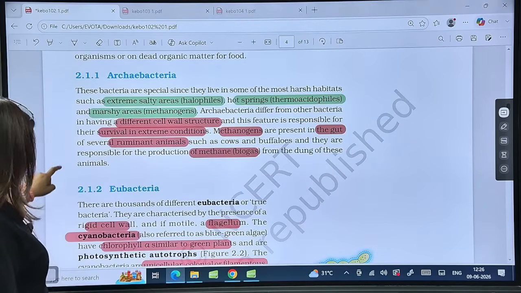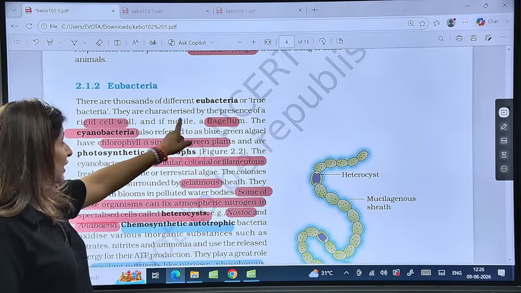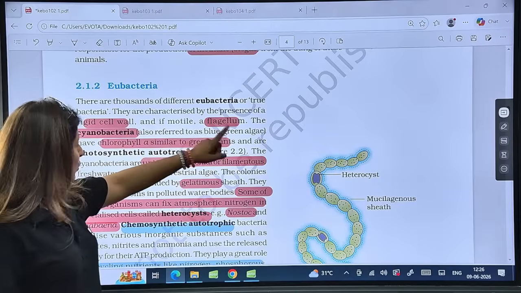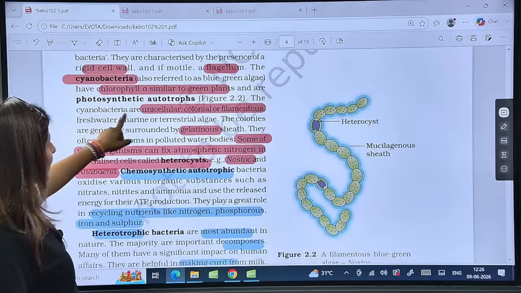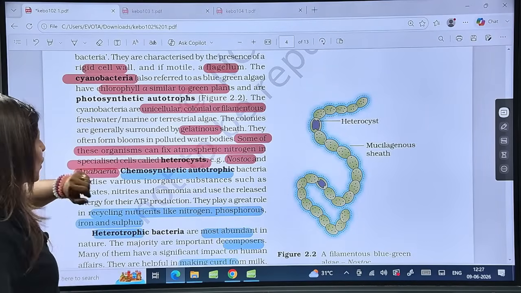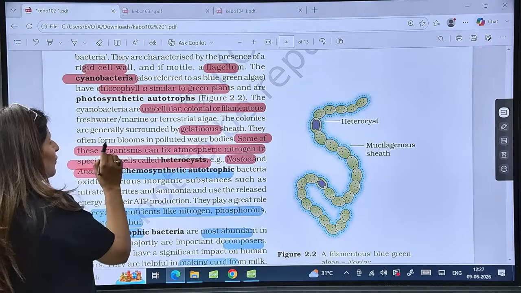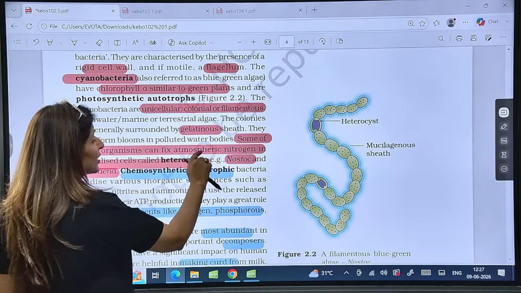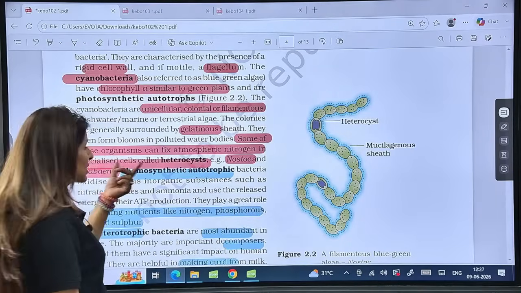Clear? Now, talking about eubacteria, they have a rigid cell wall and they may or may not have flagella. If they have flagella, they will be motile. Now, cyanobacteria, referred to as blue-green algae, have chlorophyll a similar to that of green plants. What is the structure like? Unicellular, colonial, filamentous. Cyanobacteria are photosynthetic autotrophs. Is that clear? They are surrounded by a mucilaginous or gelatinous sheath, right? They often form blooms in polluted water bodies. Very important line: some of these can fix atmospheric nitrogen, and the specialized cells where nitrogen fixation occurs are known as heterocysts.